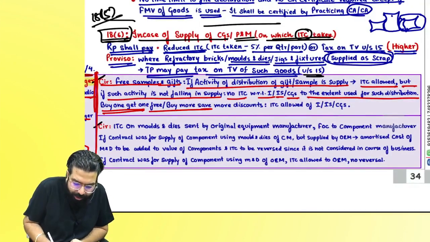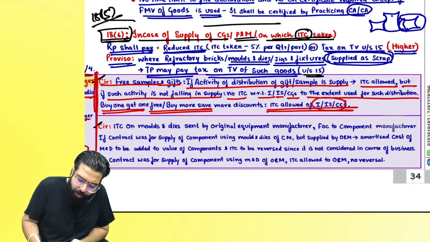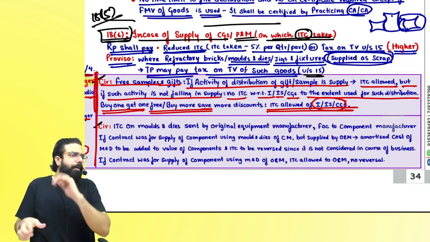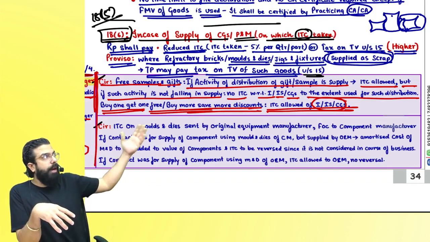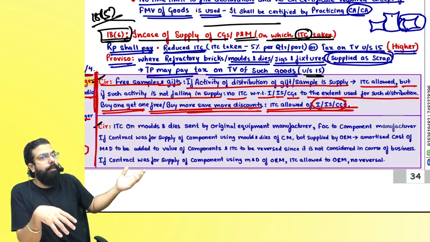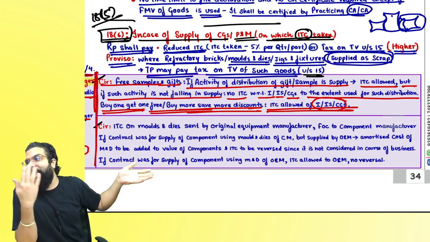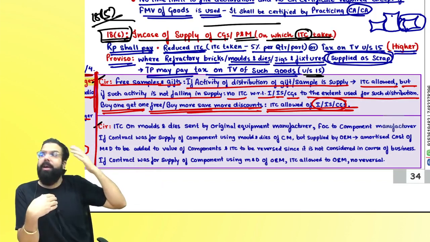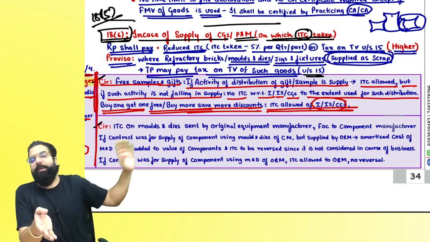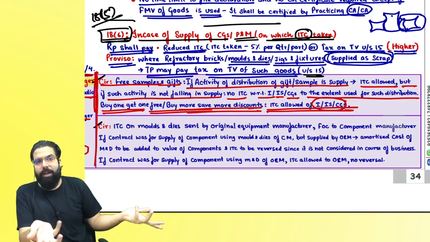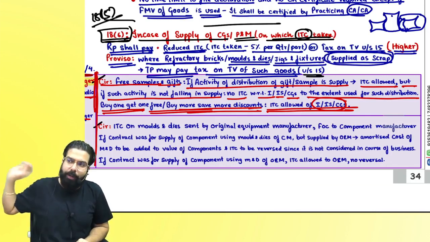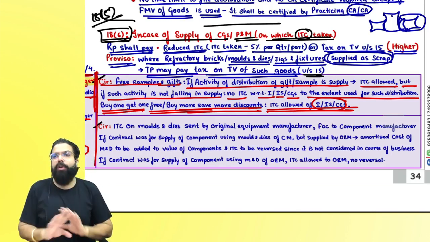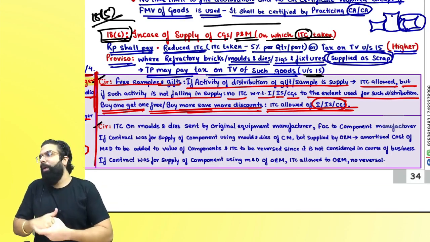Buy one get one free, ITC is allowed with respect to input services and capital goods. Then people asked, sir, buy more, save more, what will happen? Sir, buy 10,000, get 10%, buy 20,000, get 20%, buy 30,000, get 30%. Government told, sir, when they are giving a discount, what is the problem? If they supply a 10,000 item at 9,000 rupees, still they will get all the input tax credit with respect to input services and capital goods. There will be no restriction on the availment of ITC.